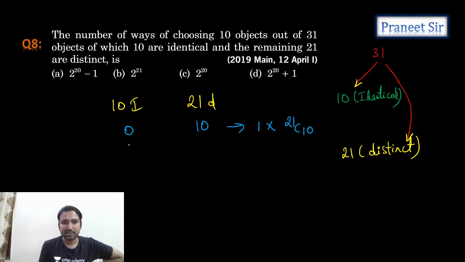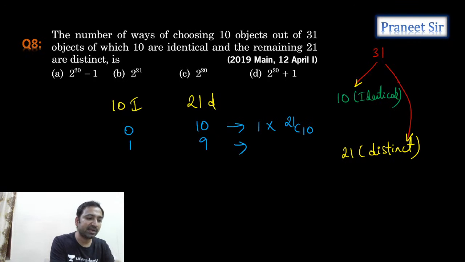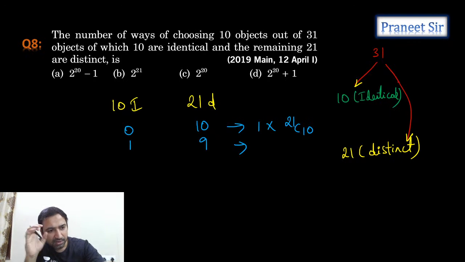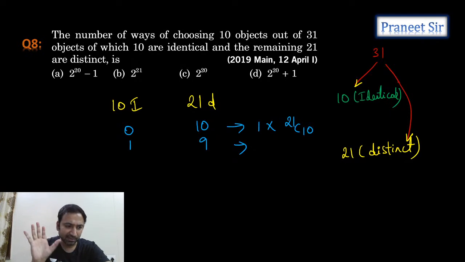Next, 1 identical and 9 distinct. How many ways, guys? How many ways can we select 1 identical object out of 10 identical objects? Tell me, anyone. Let's say 10 identical balls are there. All balls look the same. How many ways can we select one ball? One way only. Correct. Perfect.